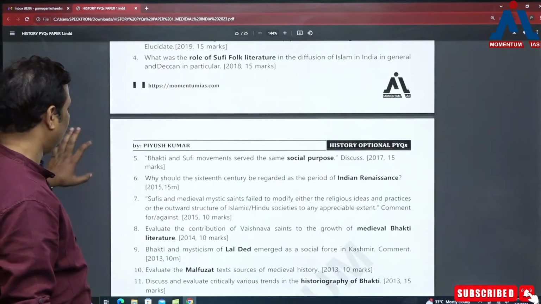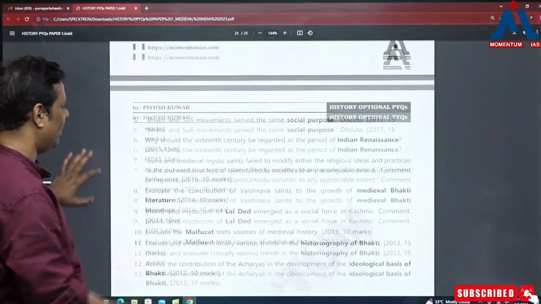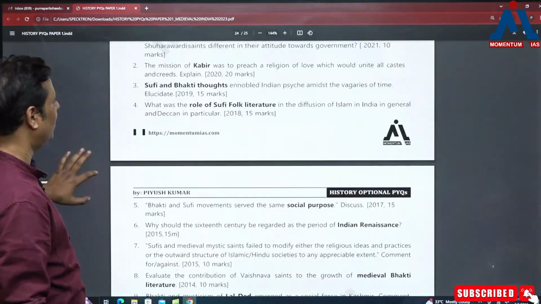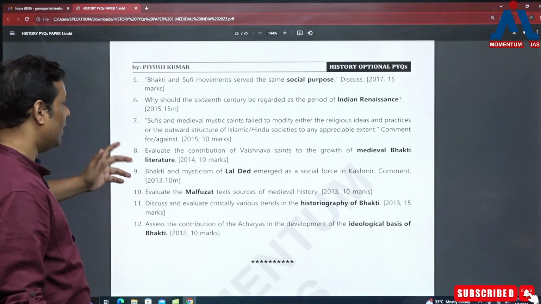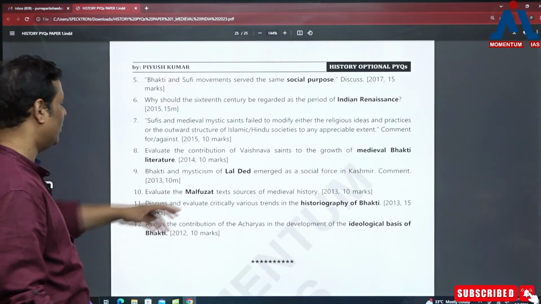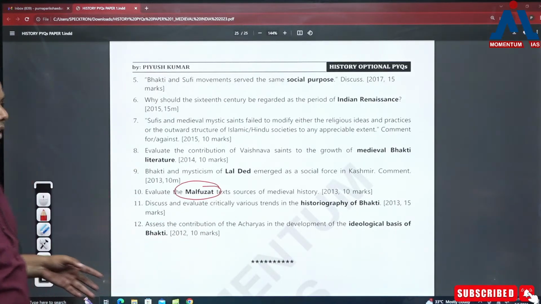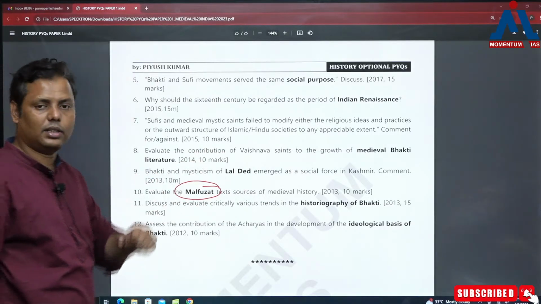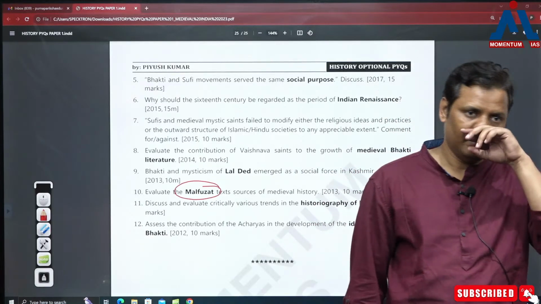So basically these are the questions, and you can see the number of questions, and I have just included the questions of last 10 years, but then see the number of questions, and in fact that too in multiple dimensions. ठीक है, Indian Renaissance कह सकते हैं, यानी Lal Ded पे पूछा. देखो, this is the question I had been discussing, Malfuzat literature, and this question has been asked. और कब पूछा? 2013 में पूछा ये वाला question. तो ऐसे questions जो है यहाँ से आएंगे, you have to be ready.